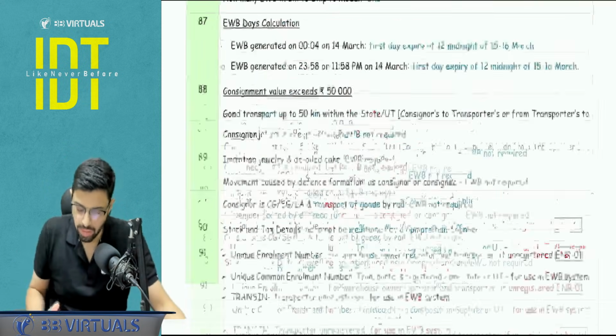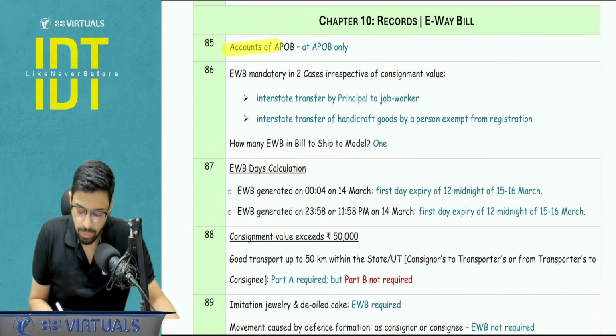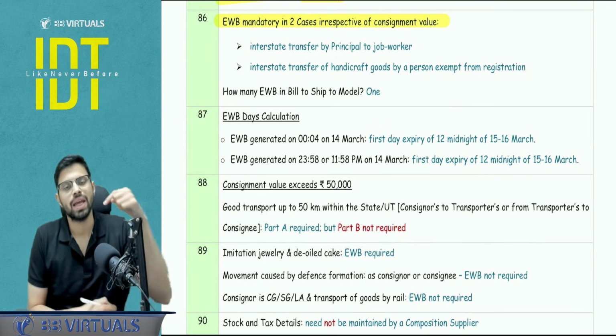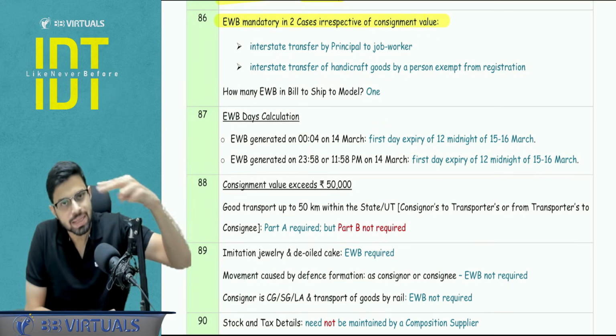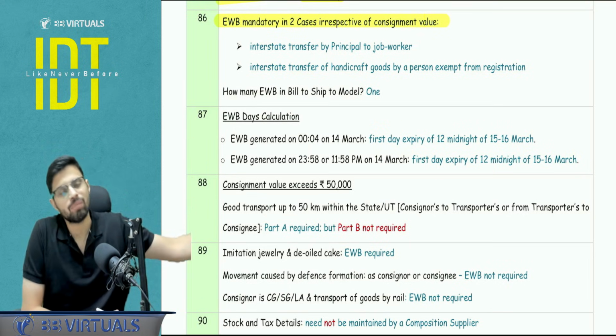Next, records and e-way bill. We will do some important points of this chapter. Accounts of APOB are to be maintained at an APOB only. In two cases, e-way bill is mandatory regardless of the consignment value. First, interstate movement of goods by principal to job worker. Second, interstate movement of the handicraft goods by a person who is exempt from the registration.